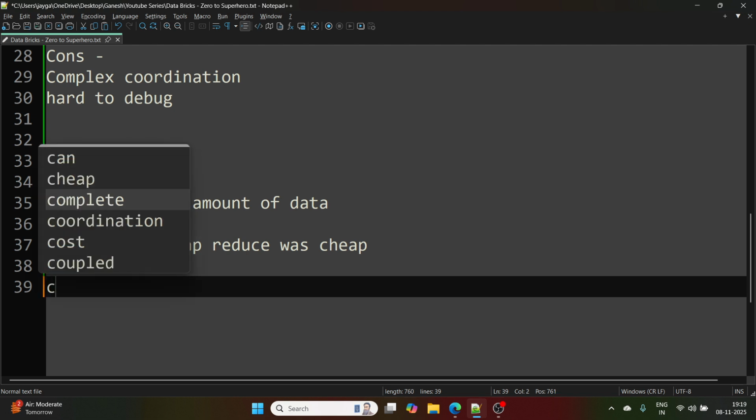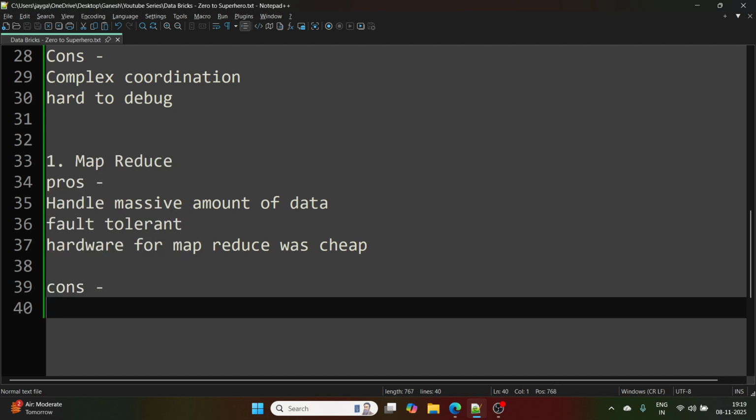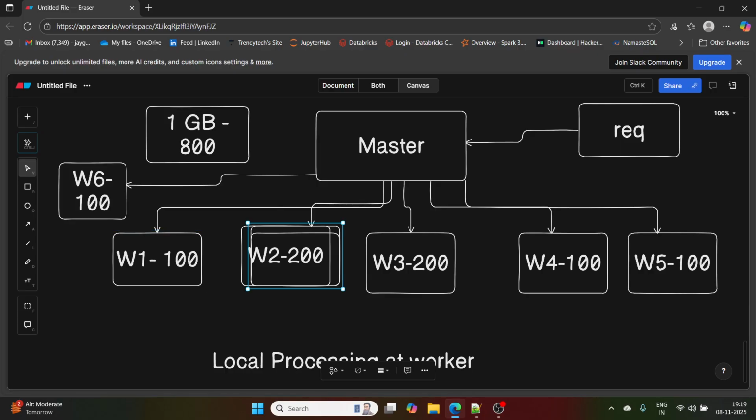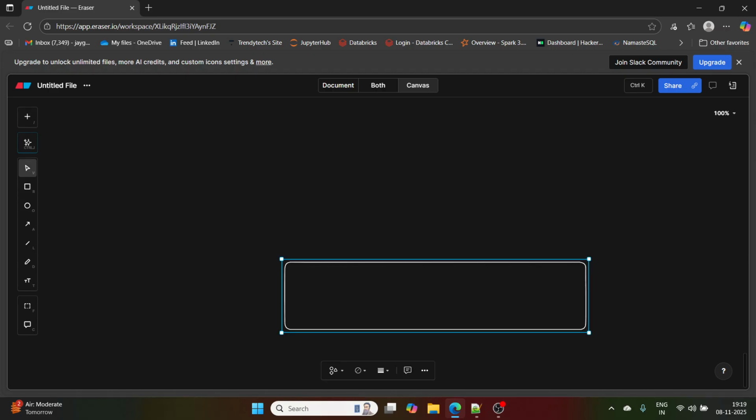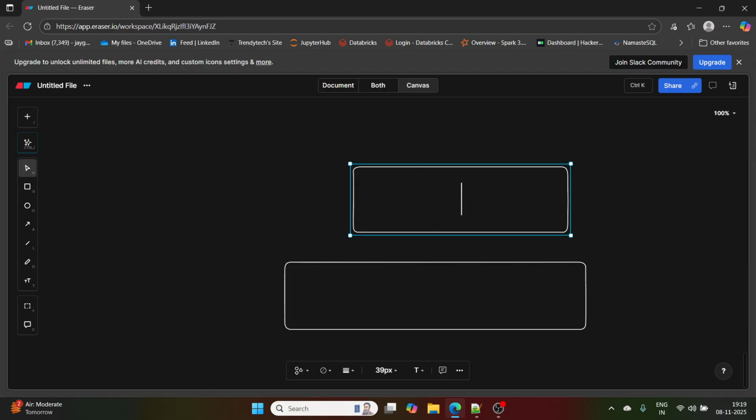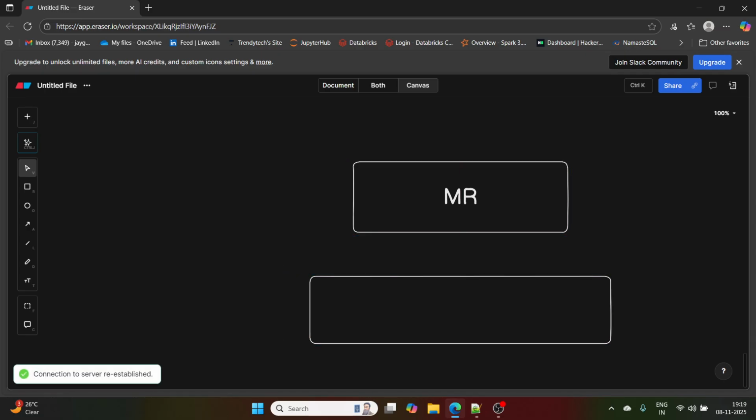Now, MapReduce also had a few disadvantages. Whatever MapReduce had to process, it would read from the disk. For every read, MapReduce had to write the results back to disk, because MapReduce has no in-memory processing.